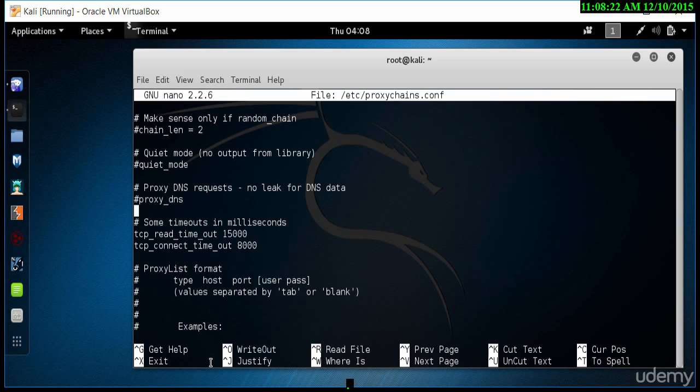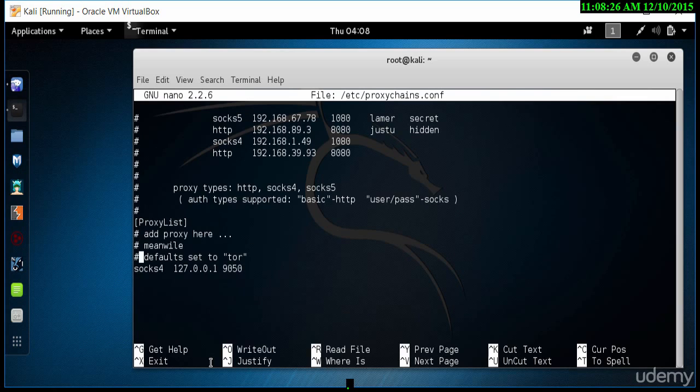Now, if I scroll down a little bit more, you will see at the bottom of this page is this line which says SOCKS4 with 127.0.0.1 9050. That's the default setting for Tor. So if you have any other proxies that we'll show you in a second, you will just paste it at the bottom of this line. And that will help you with proxy chain setup in this particular file.